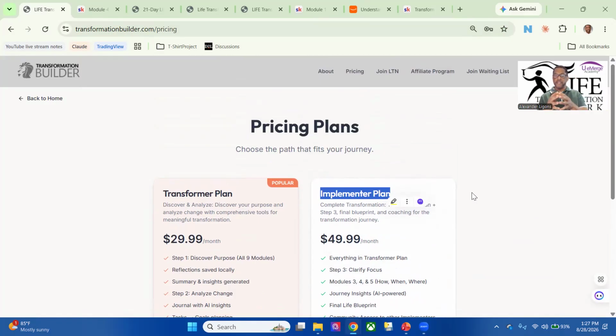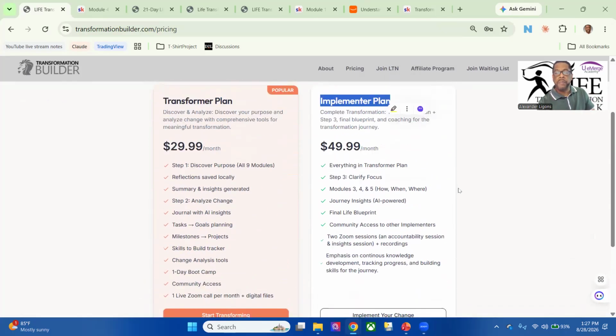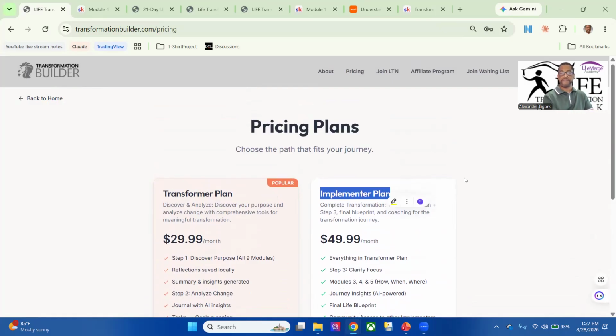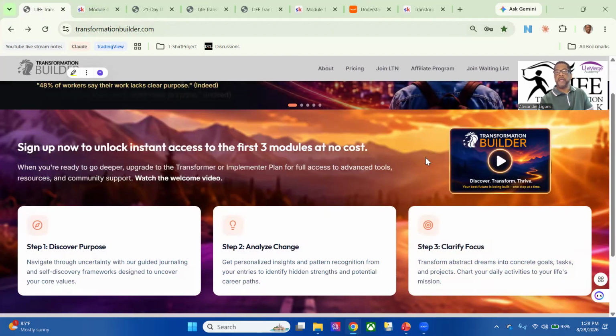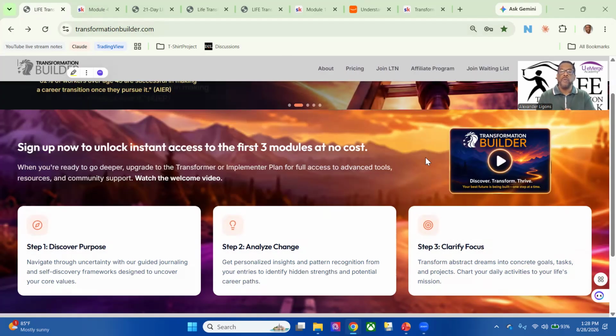You will get access to the journey insights. You will not get that in the transformation plan. You will get an analysis, but you wouldn't get the complete analysis. So it'll be to your benefit to do the full plan, and then after so many months and you've gotten through the material and you walk through the transformation builder program, you would want to continue it.